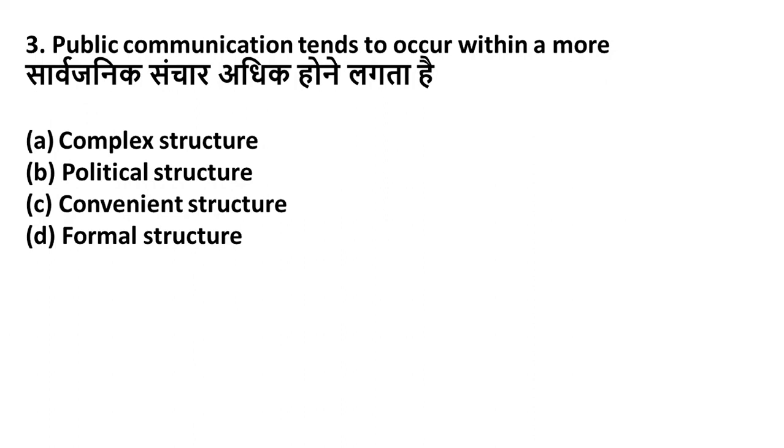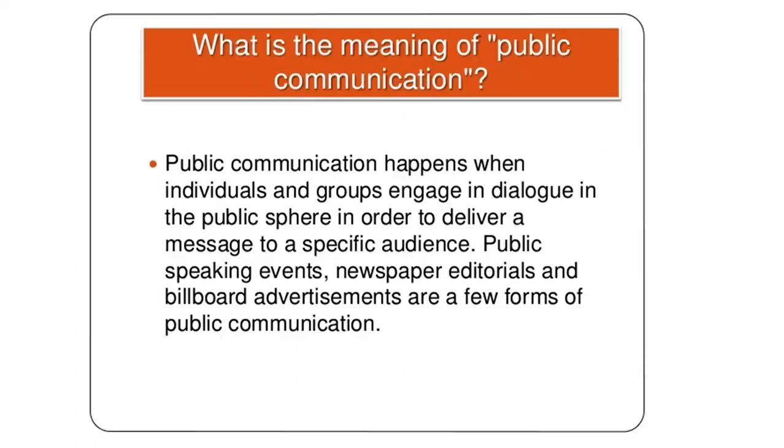Friends, the next question is: public communication tends to occur within a more option A, complex structure, option B, political structure, option C, convenient structure, option D, formal structure. Friends, public communication occurs in the formal structure. So option D is the right answer.